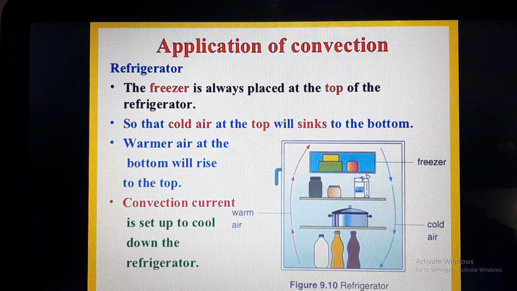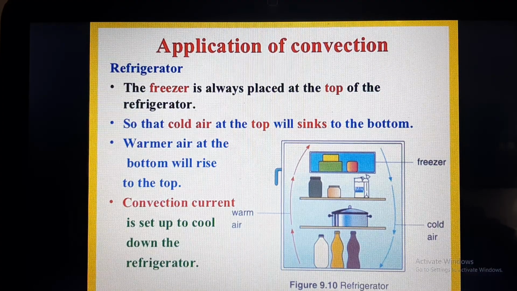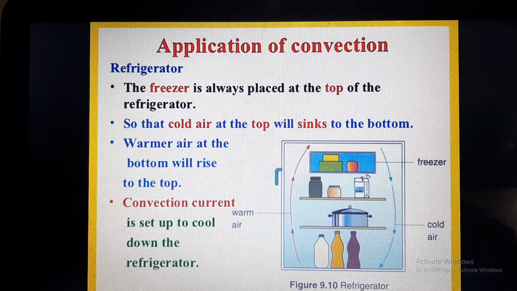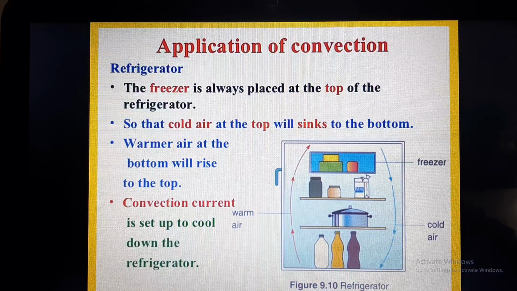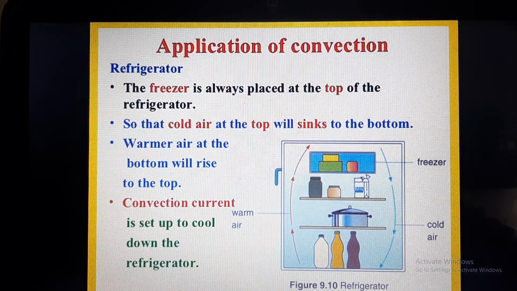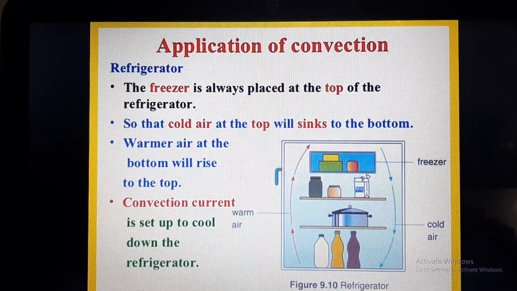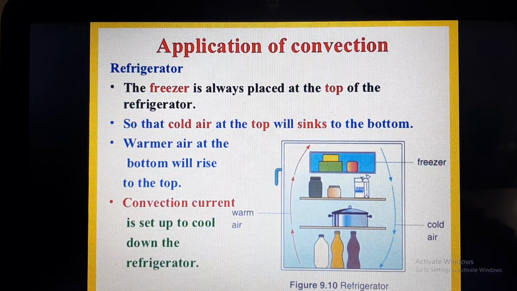So what is the application of convection in a refrigerator? You must have observed that in every refrigerator, especially the single door refrigerator, the freezers are always placed at the top of the refrigerator. Why is it so? Because the cold air which is coming from the freezer will sink to the bottom, and the warmer air which is at the bottom will rise to the top and reach the freezer, and hence the convection current is established and it cools down the refrigerator in an effective way.